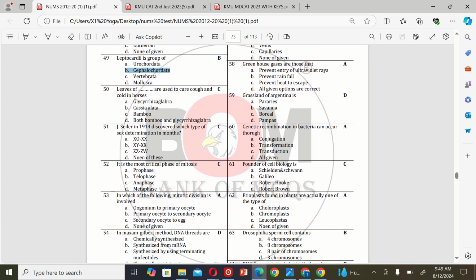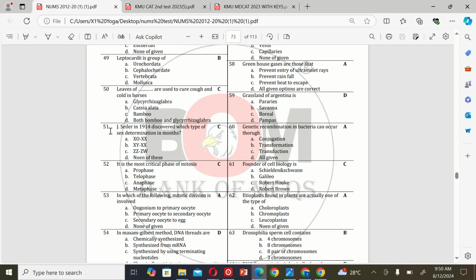The next MCQ is: leaves of dash are used to cure cough and cold in horses. A. Glycyrrhiza glabra. B. Cassia elata. C. Bombax and D. Both Bombax and Glycyrrhiza glabra. So the correct option is C.